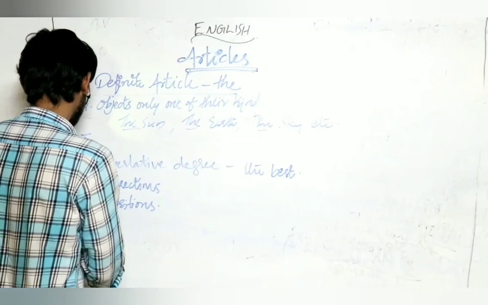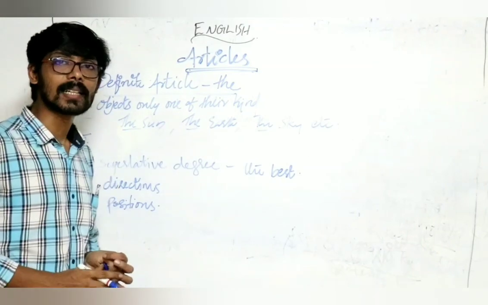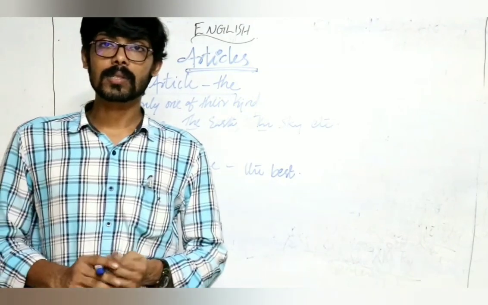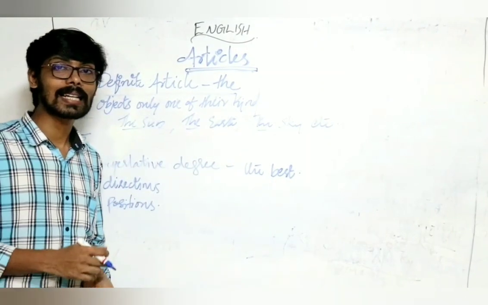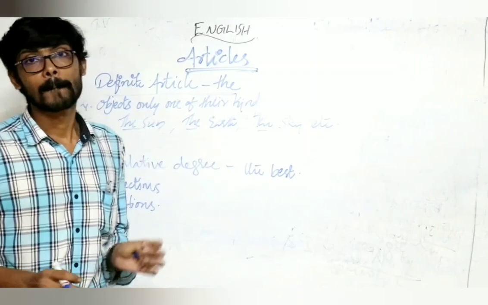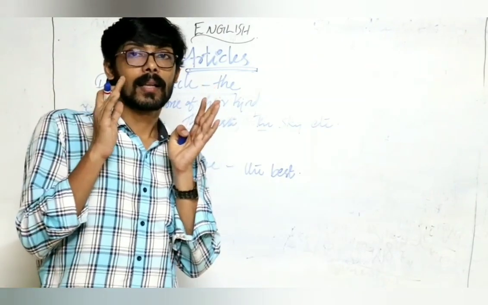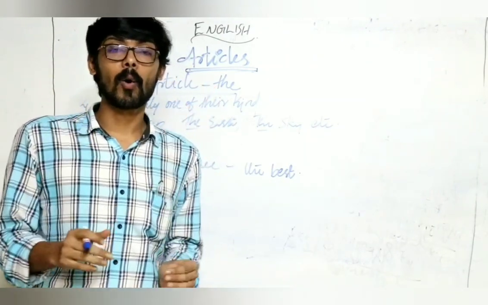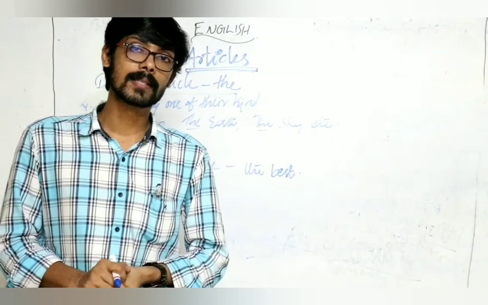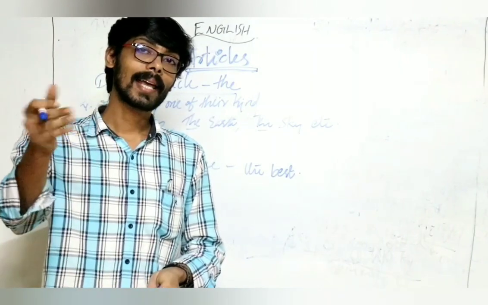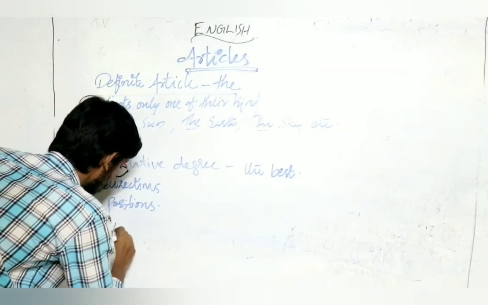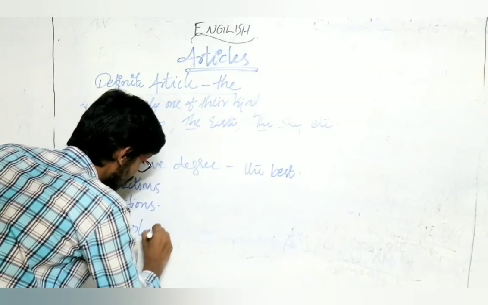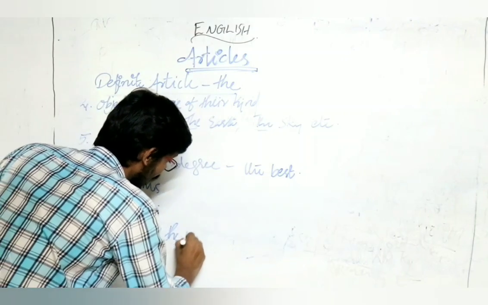So next, definite article the is used before musical instruments. This point is very important because we use article the before the names of musical instruments only after the verbs play, like. For example, he plays the violin.